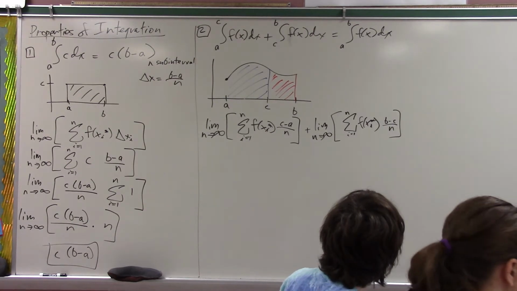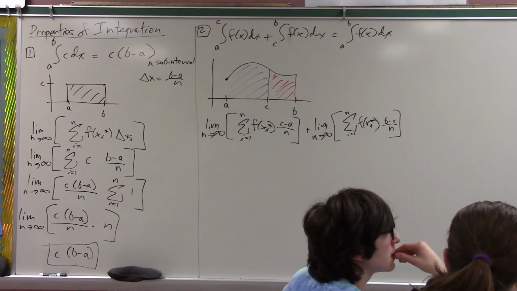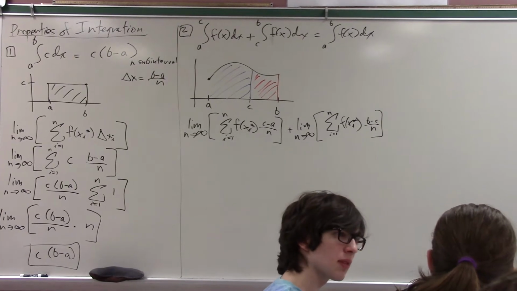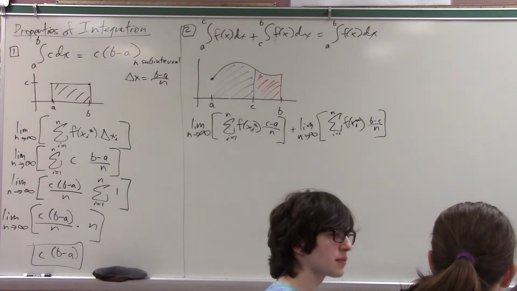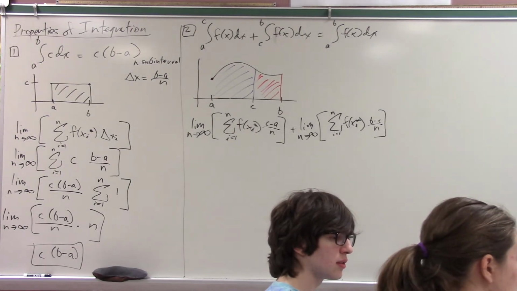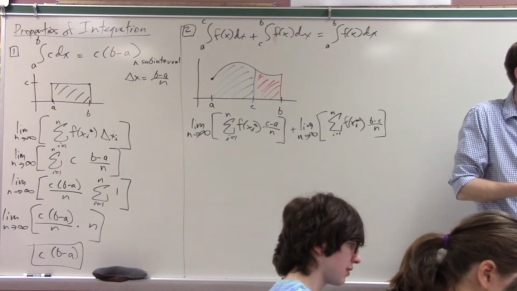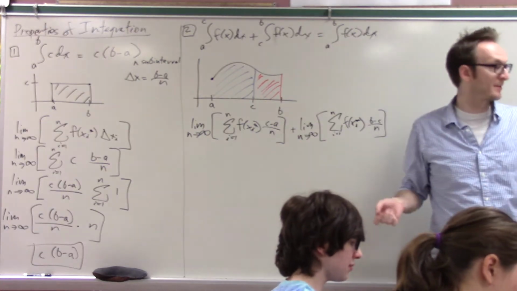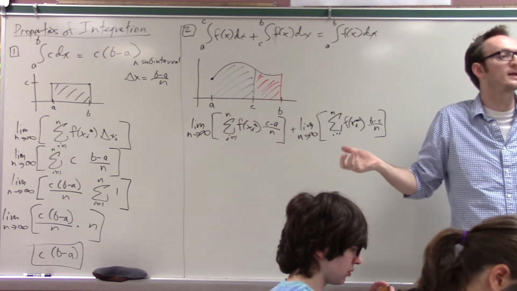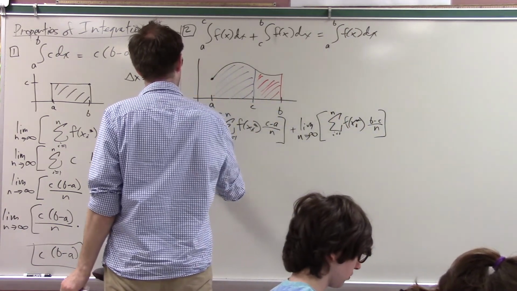Okay, what can I do with this mess? Pull out constants. Kind of only one thing that must be done first, at least I have to say it: combine the limits. That goes all the way back to the first two weeks of this class. The limit of a sum is the sum of the limits, right? So if I'm taking the limit of one thing plus the limit of another thing, am I allowed to combine that into one big limit? Yes, I am, provided the limits exist. So I'm going to combine this into one big limit.